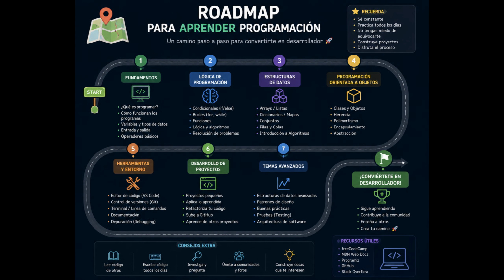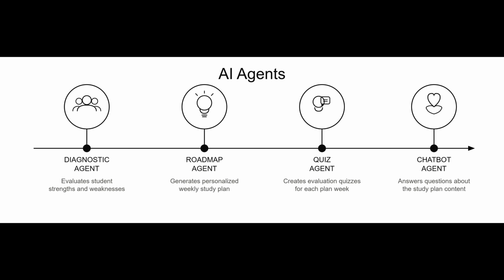Once the diagnostic is done, the app makes 2 calls to a language model. The first one generates a personalized 4-week roadmap with 3 modules per week. Each one. So we're going to talk about the backend architecture of Coachapp.